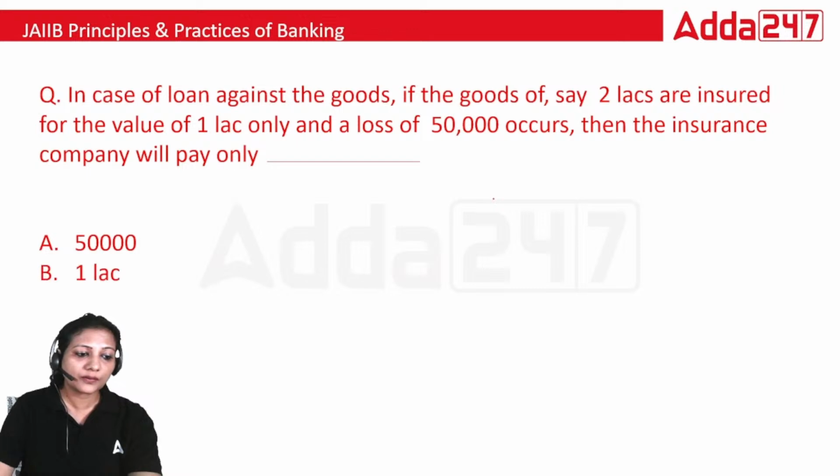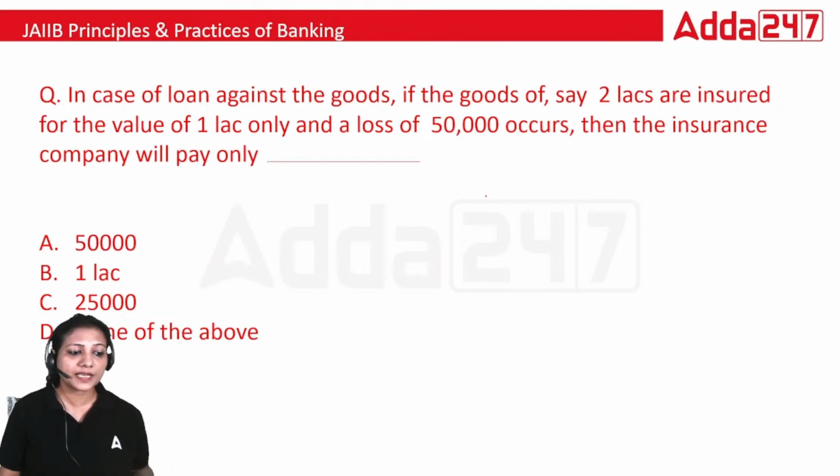This kind of question could be given as a case study in your exams, and you should be ready to answer it. How much will the insurance company pay in that particular case? Is it 50,000, 1 lakh, 25,000, or none of the above?